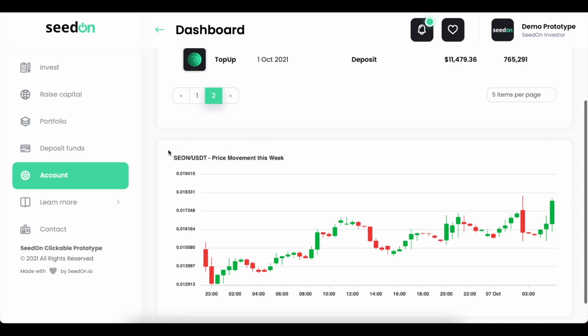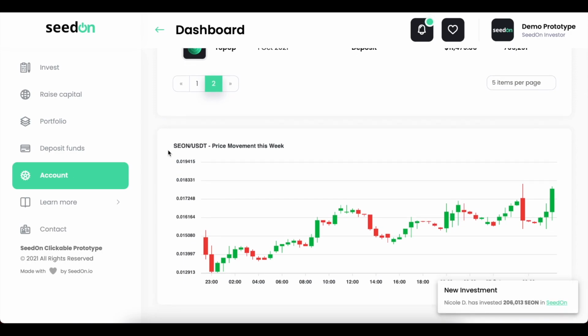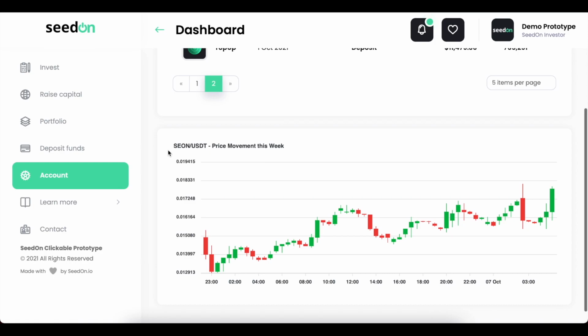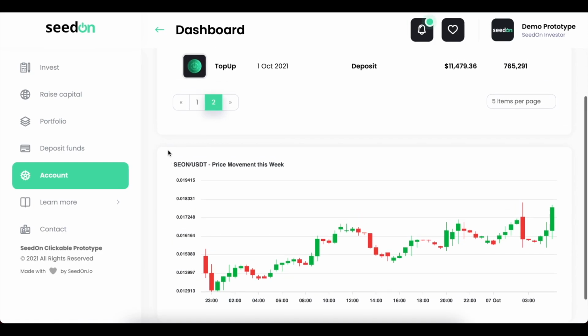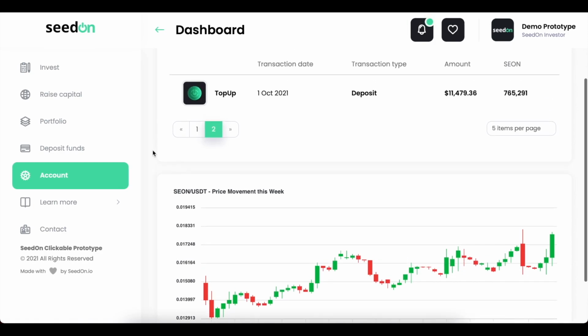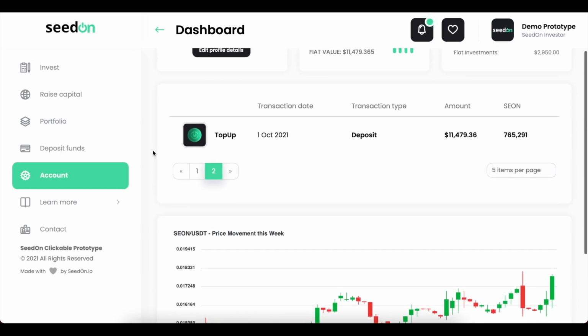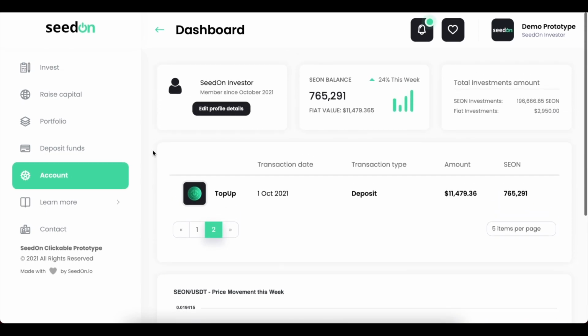So we're also going to have a price update on the platform in regard to our token. So you can also check this out over here. So there's no need to actually go all the time on external sources just to verify. So this is it for the account section.